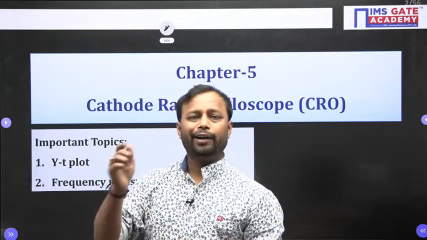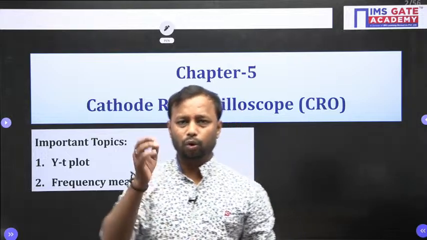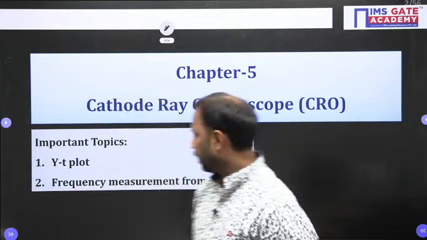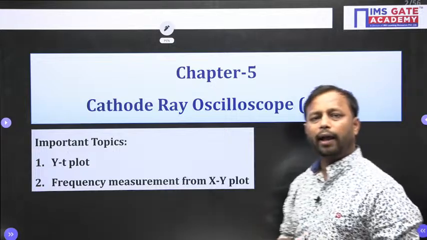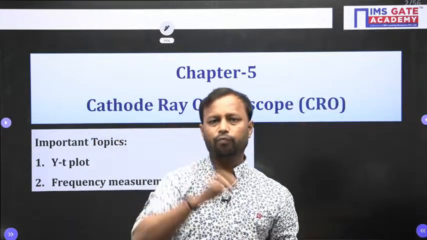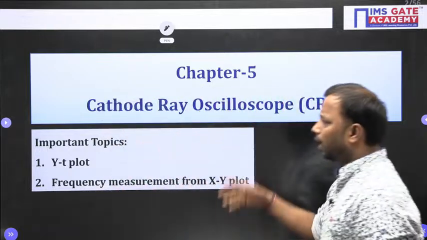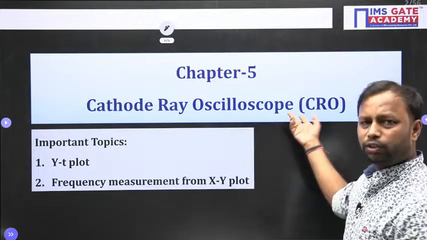Now, the unknown signal will have a phase angle and frequency. Those phase angle and frequency are measured from XY mode. In XY mode, we can measure the unknown frequency and the unknown phase angle. So these are the basics related to the cathode ray oscilloscope, or in short, CRO.